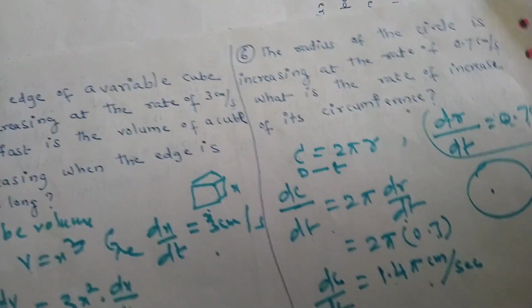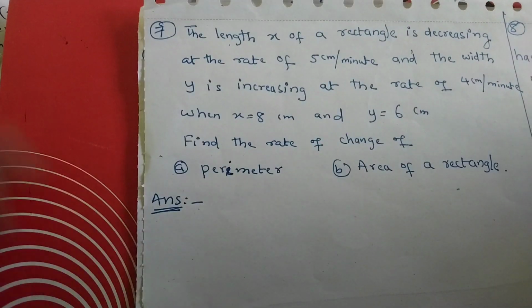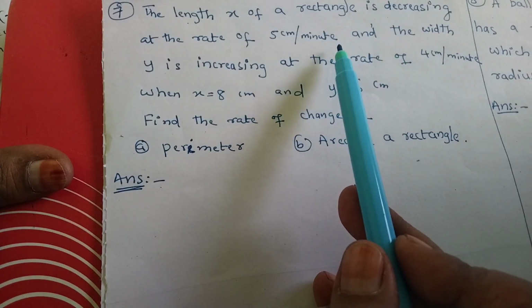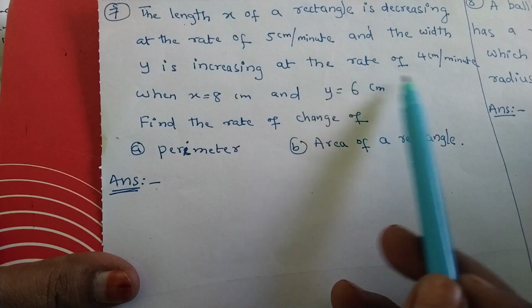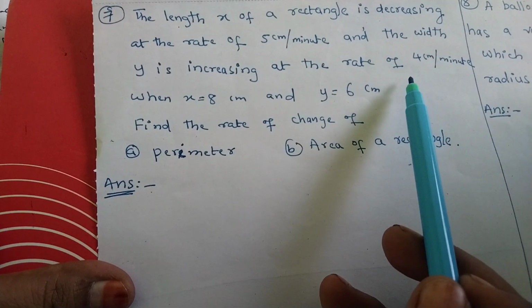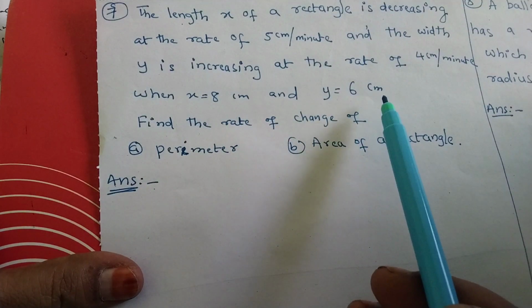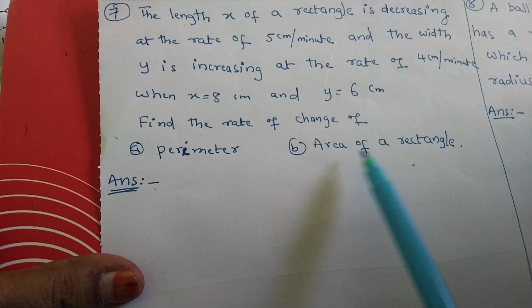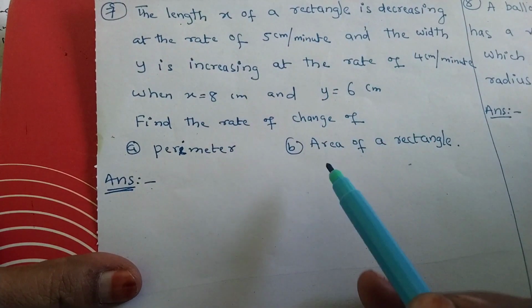Now come to the 7th question. Here is our 7th question. The length x of a rectangle is increasing at the rate of 5 centimeter per minute and width y is increasing at the rate of 4 centimeter per minute. When x equal to 8 centimeter and y equal to 6 centimeter, find the rate of change of perimeter and area of the rectangle. Here, rectangle.